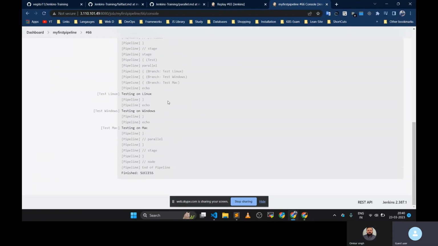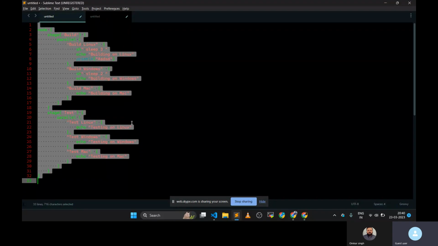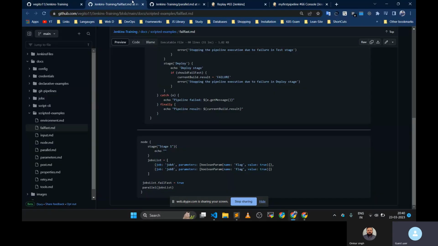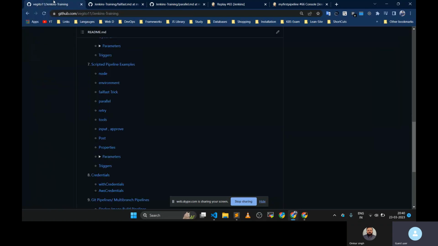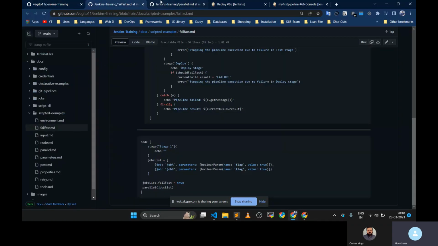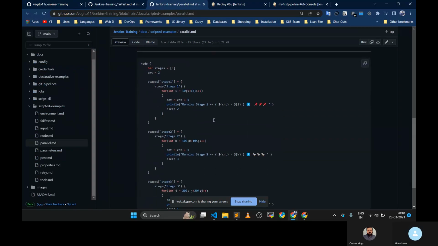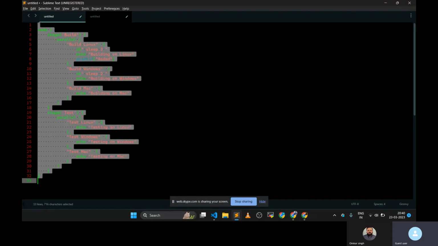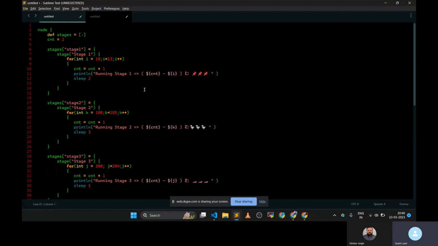So here it is running in parallel mode, but the syntax is totally different. Just remember this. There are a lot of differences between the scripted and the declarative pipeline. We have seen this one also. And if you want to add dynamic pipelines, maybe sometimes you don't know how many stages there will be, and you have to add some stages dynamically, there is also a provision.